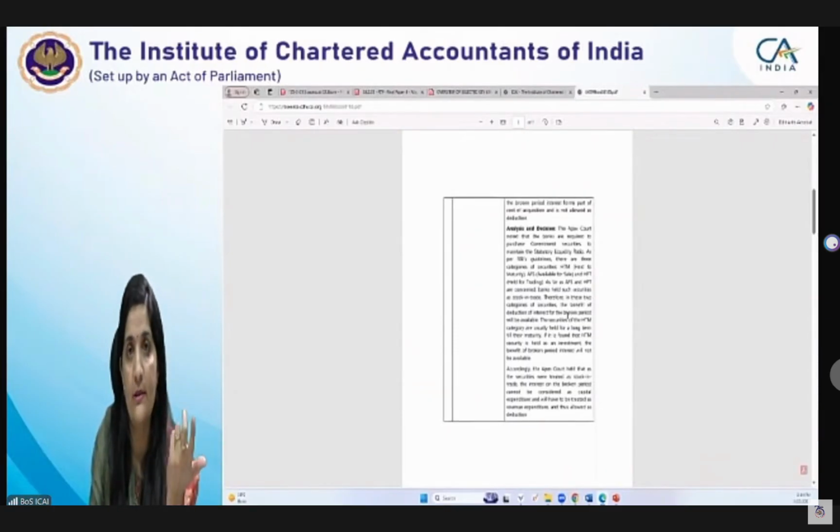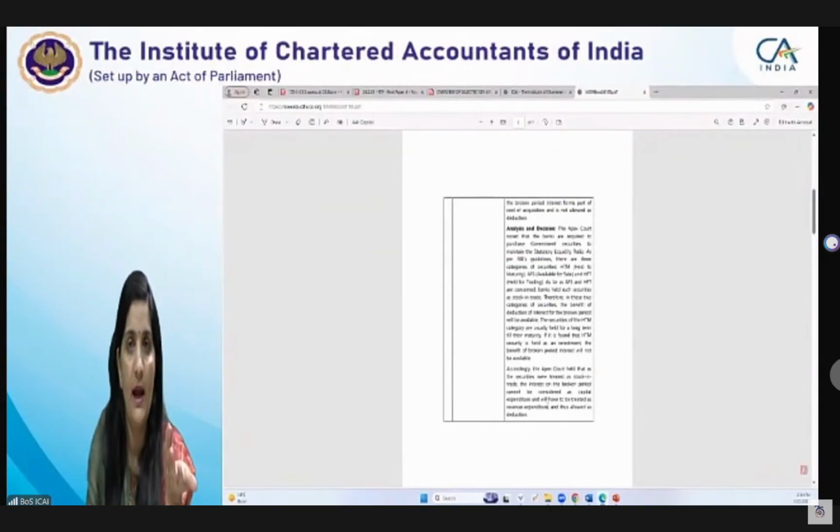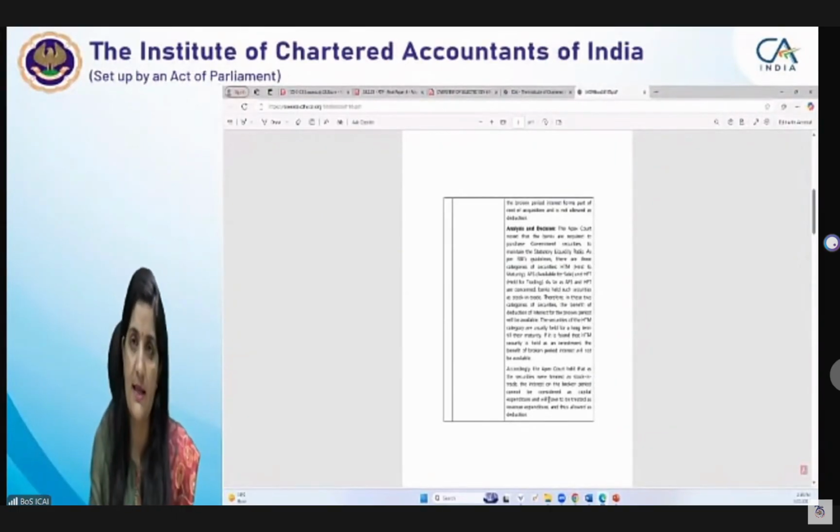So how to report the cases? For that, you need to refer the judicial rulings. Even in the study mat itself, in every chapter, the significant select cases are given to you. So please kindly go through that also. They are really very, very important for you, right? So what they are saying, the Apex Court is saying that interest on the broken period cannot be considered capital expenditure and will be treated as a revenue expenditure. This is the crux of the Supreme Court ruling. This is the decision. Why they are doing it? What is the rationale behind it? You have to go through why the Supreme Court is deciding in that manner, right? What is the rationale behind deciding this fact?